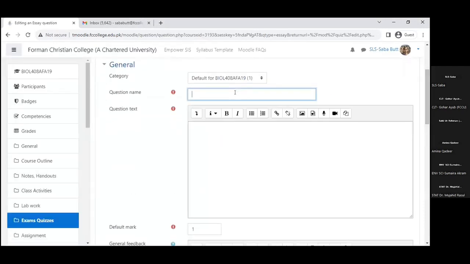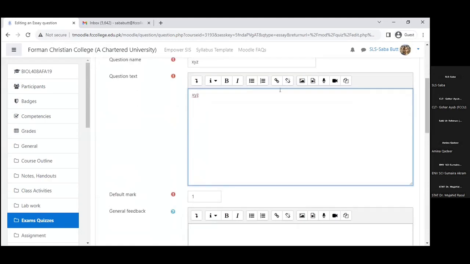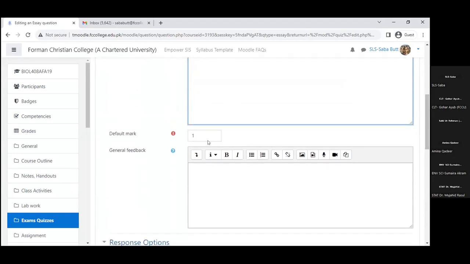I can give it any topic, and here I have to write down a question text and any instructions. If I want to add a link or a picture, make it bold, something like that, we can do it. Default marks, for example, I say it's a text question, I say it's 5 marks, but this essay type question will have to be marked manually.